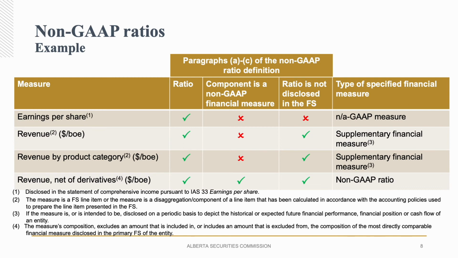The next example, revenue net of derivatives. This is adjusted revenue. So in this case, the component meets the definition of a non-GAAP financial measure, and its use in a ratio means that it is a non-GAAP ratio.